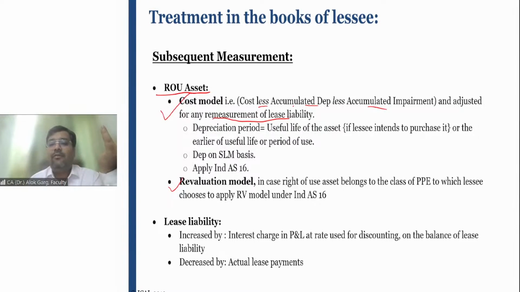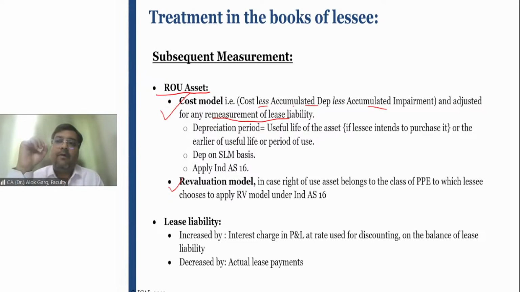What is the life on which the depreciation has to be charged? It is the useful life of the asset. For example, the entity has entered into a lease of an asset for a period of 10 years. The life of the asset is 15 years, but the lease period is 10 years.